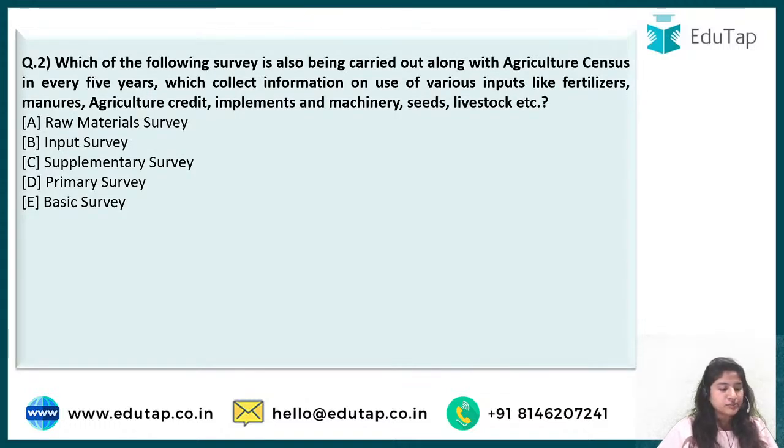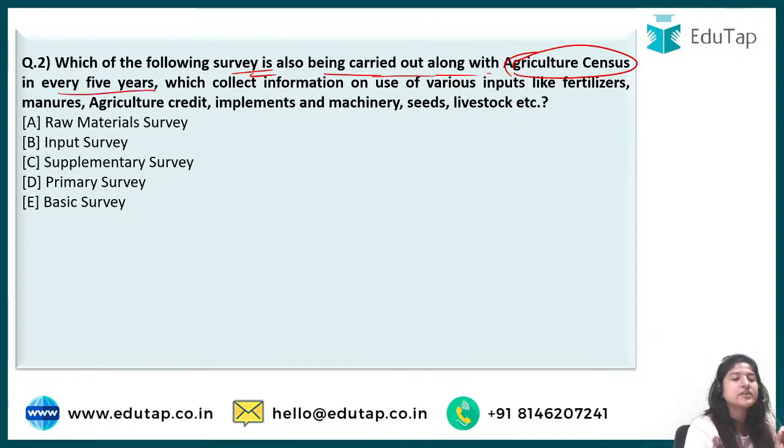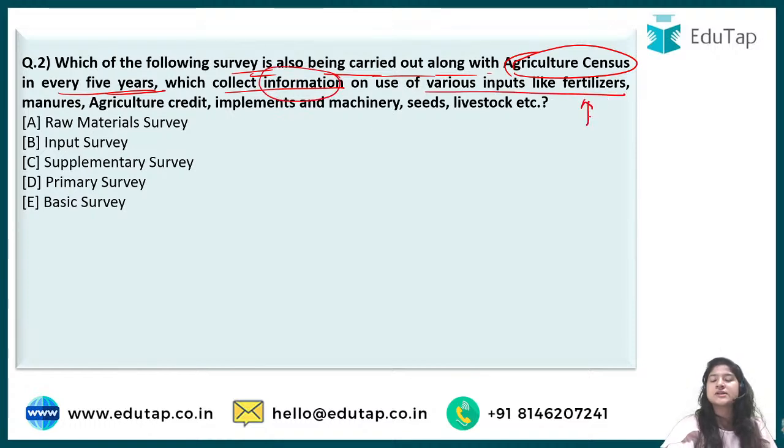Next is question number 2, which says: which of the following surveys is also being carried out along with the agriculture census? There is one survey that is carried along with the agriculture census every 5 years. And that particular survey is to collect information on various inputs that are used in agriculture, for example fertilizers, manures, agriculture credit. Credit is basically money.